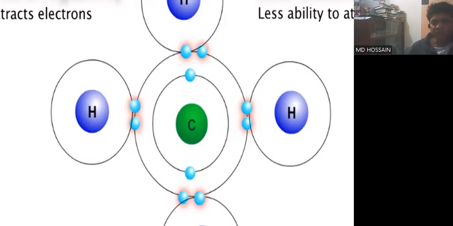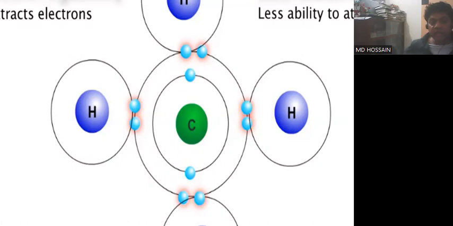As for the electronegativity difference between carbon and hydrogen, we'll see later, we know that the electronegativity of the carbon atom is much higher than the hydrogen atom. So in that case, the shared electrons between the carbon and hydrogen atoms will not stay in the middle position. Why?